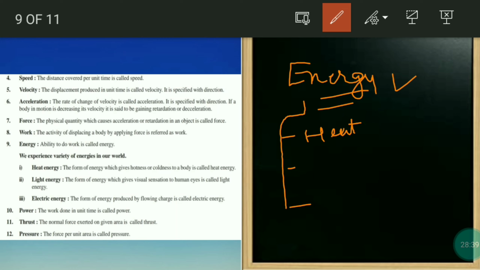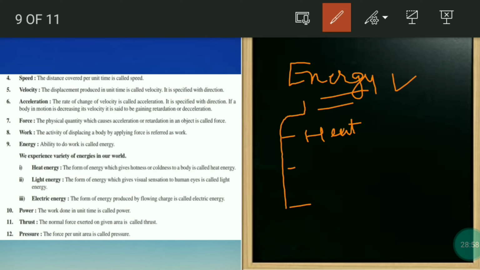Heat. Heat energy is almost similar to thermodynamic temperature, but we have a different definition. It is nothing but a form of energy which gives hotness or coldness. It's energy which is giving us hotness or coldness. Now, an AC will give you coldness in the other way.